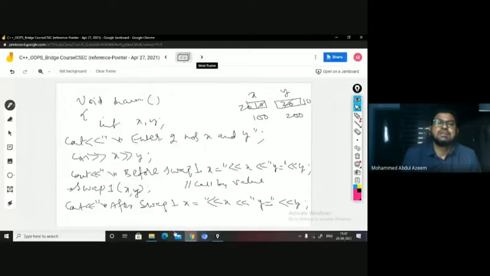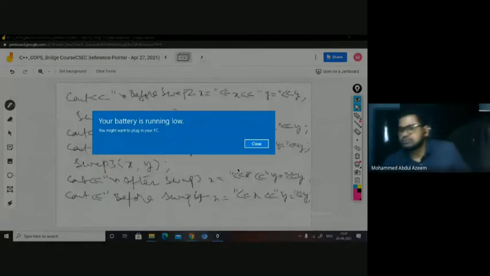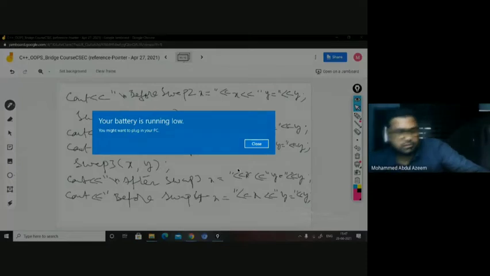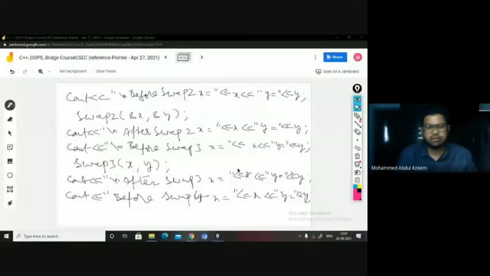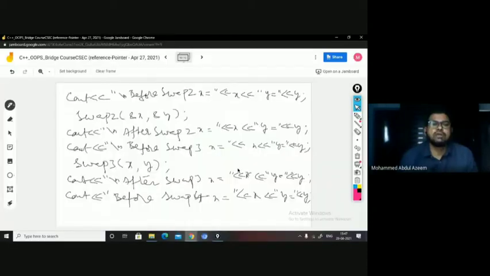Similarly, now let us look at the call by reference, that we have in swap3.